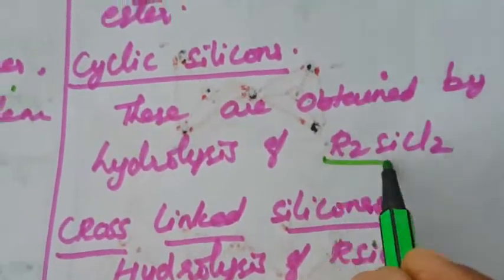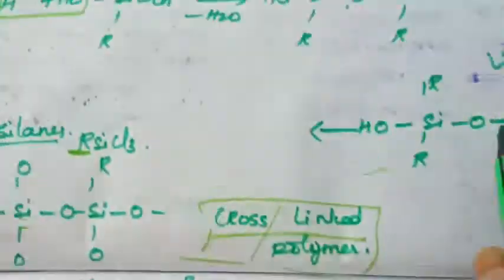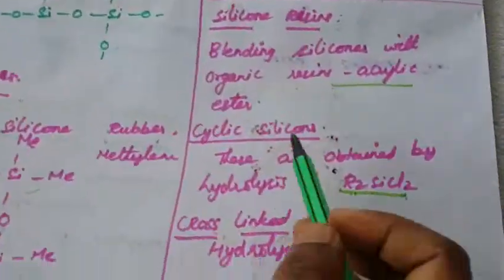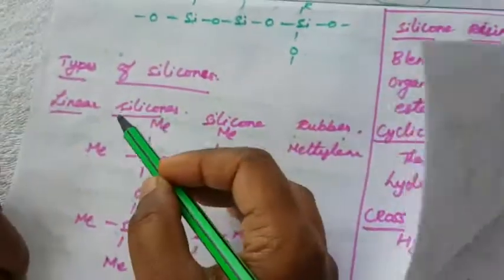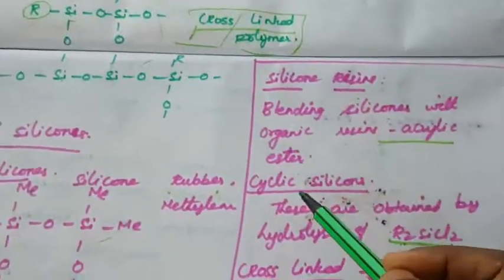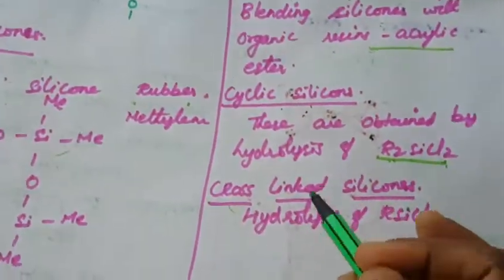Next is cyclic silicone. They are obtained from R2SiCl2, that is dialkyl chlorosilane. This is the cyclic compound. Cross-linked silicone is obtained by hydrolysis of RSiCl3. This is the cross-linked polymer. These are the types of silicone: linear silicones, silicone resins, cyclic silicones and cross-linked silicones, with the above examples.